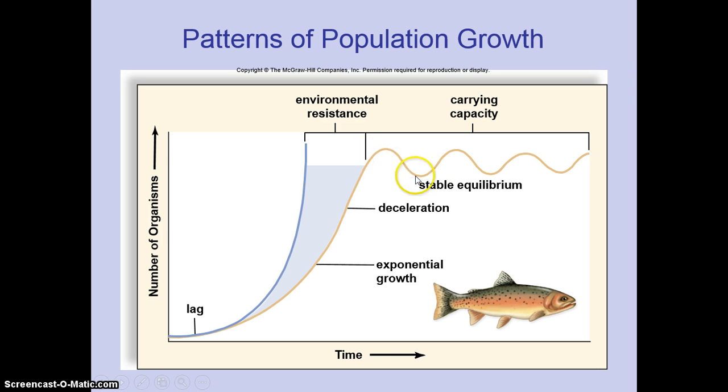And now this level is never completely smooth. There'll be an increase, it'll go above the carrying capacity, and then the death rate will increase and take it below the carrying capacity. So the stable equilibrium, we would expect to see it like this. So we have the J-shaped curve with exponential growth and the S-shaped curve with more logistic growth.